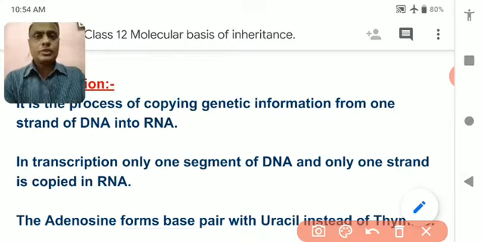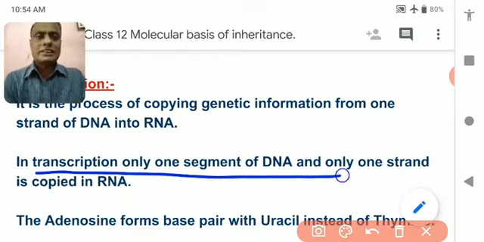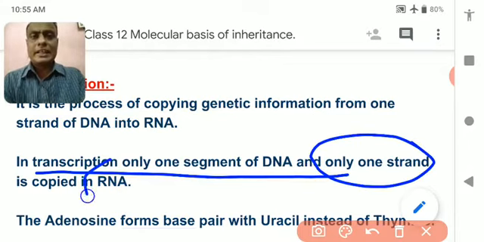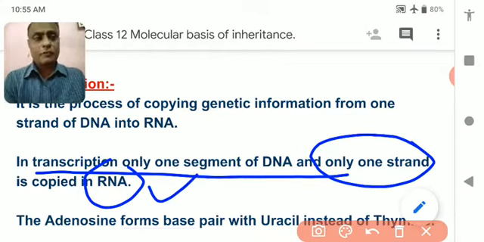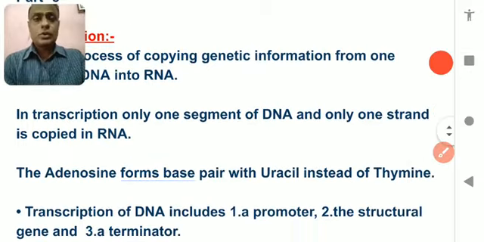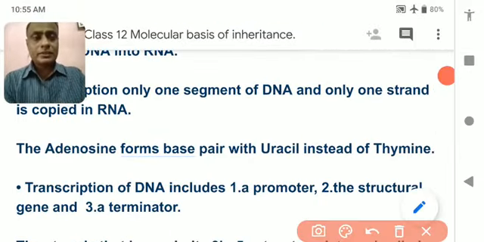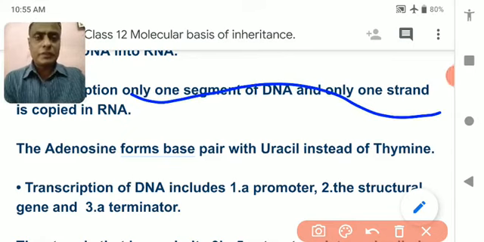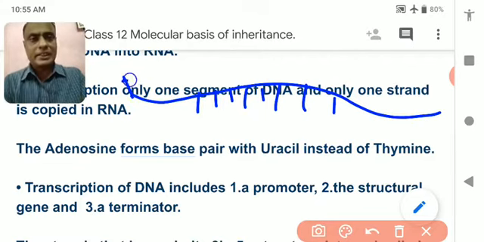So in transcription, only one segment of DNA and only one strand of RNA is copied. Only one copy of RNA forms. Hope you understand. The RNA which forms is different from DNA. Suppose the nitrogen bases are arranged in this manner. This is the DNA segment.